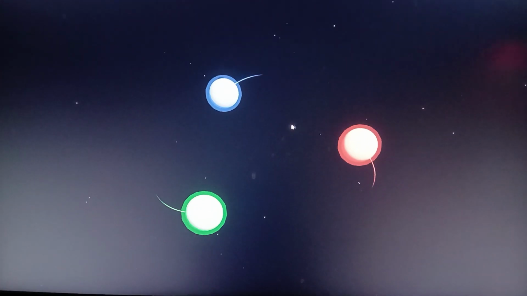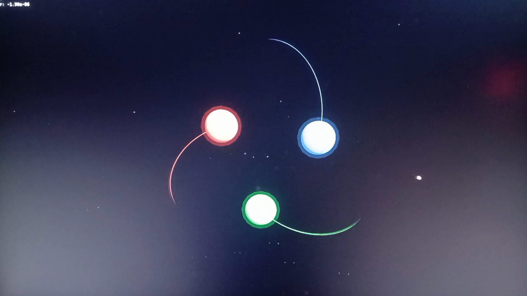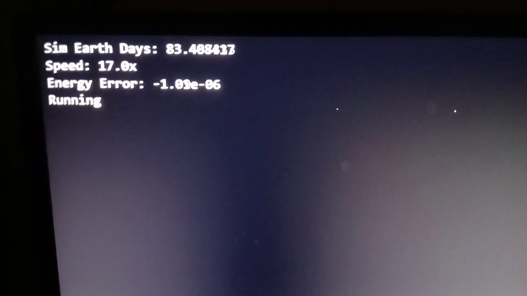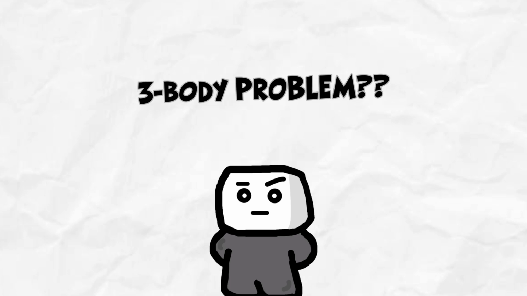This is a three-body problem simulation in Python. These bodies are orbiting each other and this simulation is running for over 100 Earth days. But what even is the three-body problem? The three-body problem is something like this.